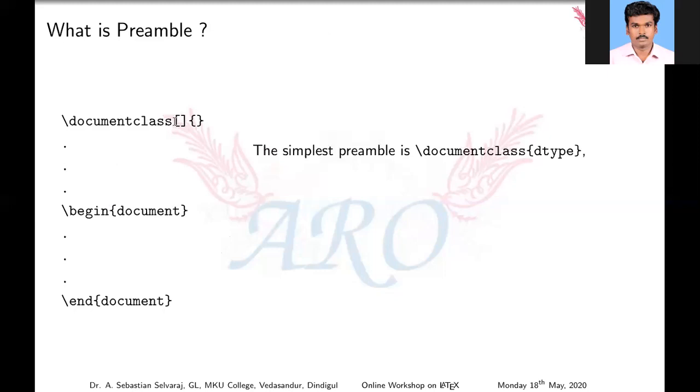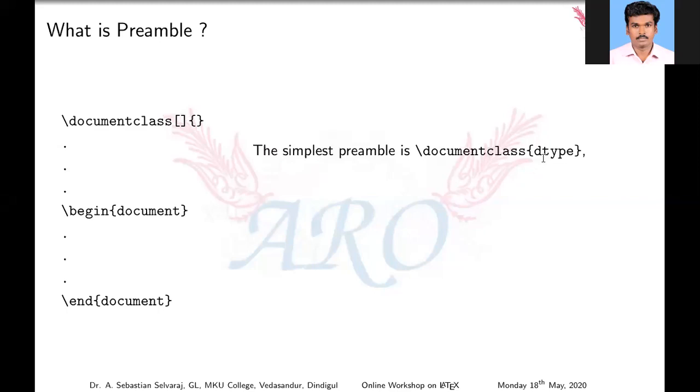Wherever you are using square brackets, this is optional. If you want to use it, you may use it. Otherwise, leave it. That's not a matter. But curly braces are mandatory. You can't skip this one. It's mandatory. The simplest preamble is \documentclass{document type}.